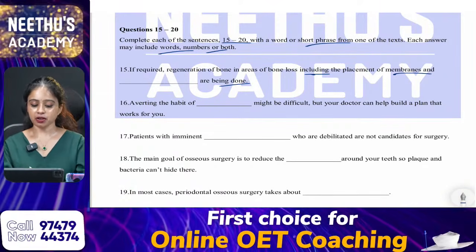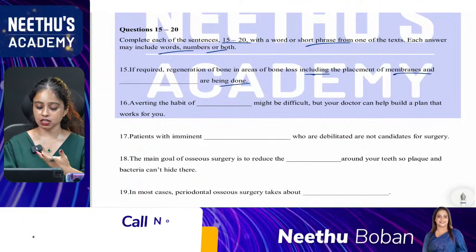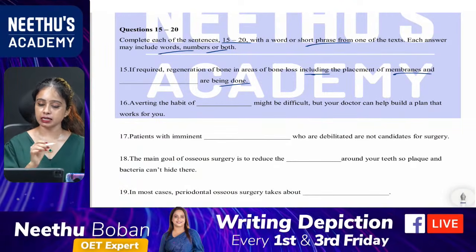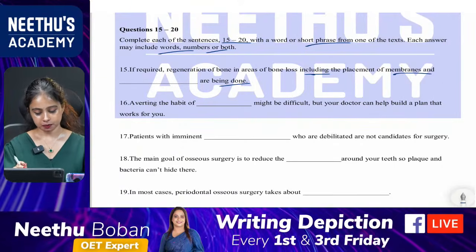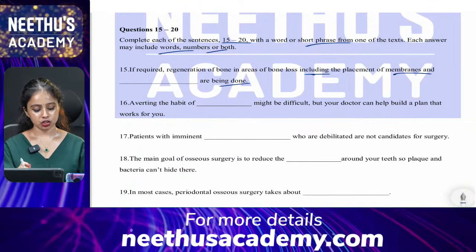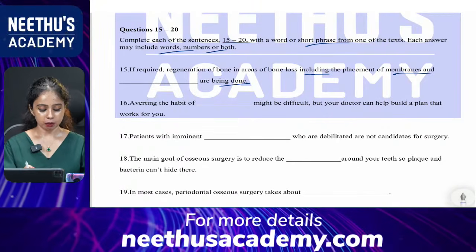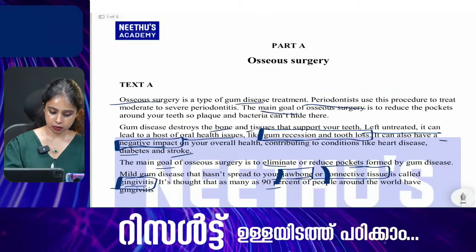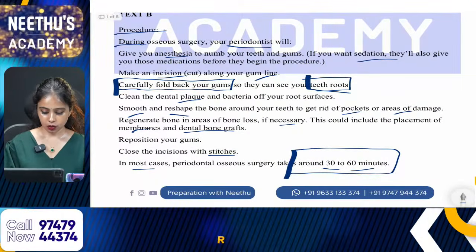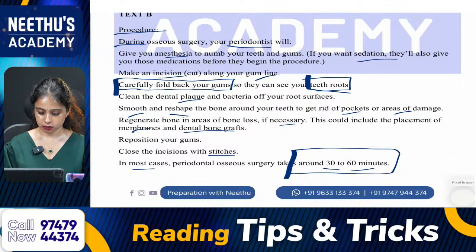If required, regeneration of bone in areas of bone loss, including the placement of membranes and dash. What is the answer for question number 15? It should be dental bone grafts from text B. Where is it mentioned?